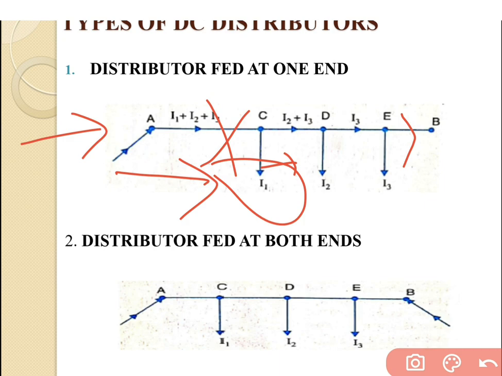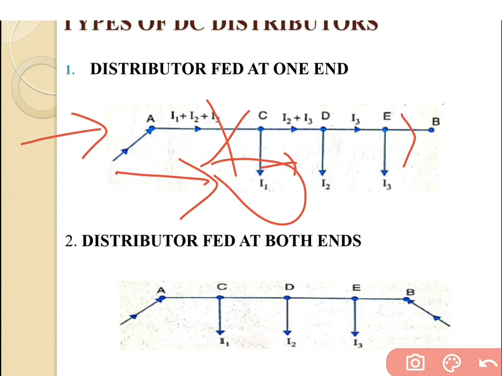Whenever we go through a DC distributor fed at both ends, the value of the current is in decreasing order, then after we get the minimum potential voltage, and again the value of the current is in increasing order. So based on the increasing and decreasing order, we can get the minimum potential point. From that we can say that some of the loading is balanced from the A side, and some of the loading is balanced from the B side.